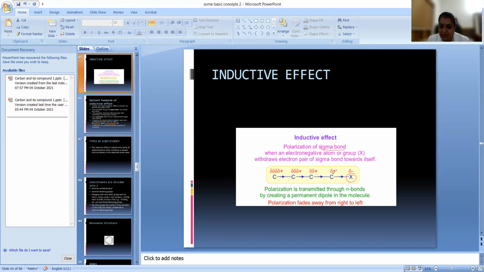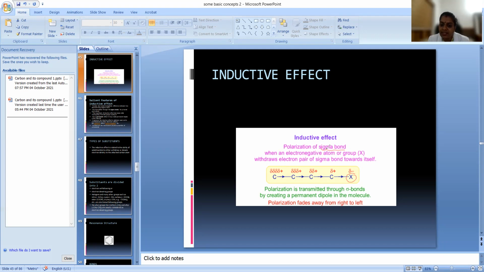So this carbon will get a positive charge. Since it is having a positive charge, it has a tendency to attract the shared pair of electrons towards it, so again the next carbon will get a positive charge, but the amount of positive charge it is getting is decreased here. So the inductive effect also will decrease in this way.